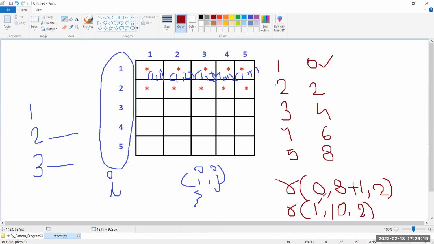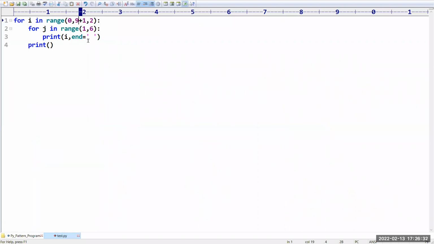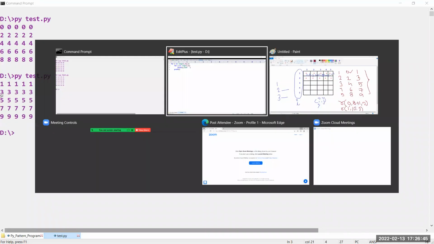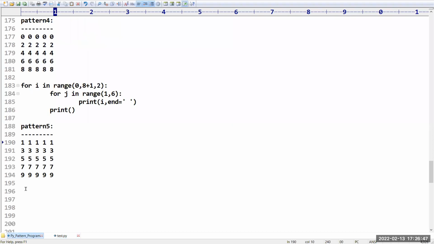The first number is 1, 1 plus 2 gives 3, 3 plus 2 gives 5, 5 plus 2 gives 7, 7 plus 2 gives 9. If you want, you can see it. I take 1 here and 10 here, and beyond that nothing is there. Is it going to print odd rows or not? Yes. This is how you take pattern number 5.